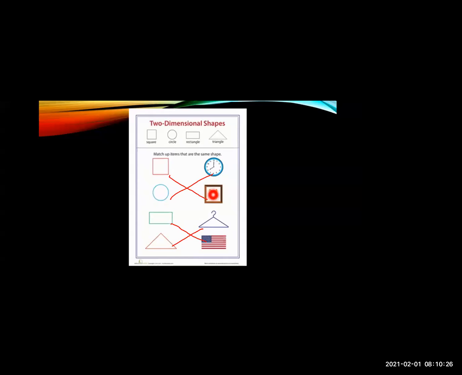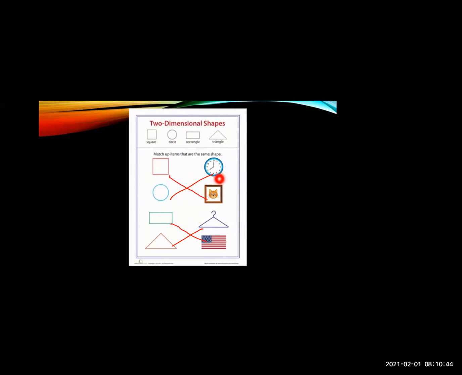See, square is equal to this photo frame. Then circle is equal to this clock. Then rectangle is equal to flag, and triangle is equal to this hanger. So these are 2D shapes. See, these are two-dimensional shapes. These are flat, no?